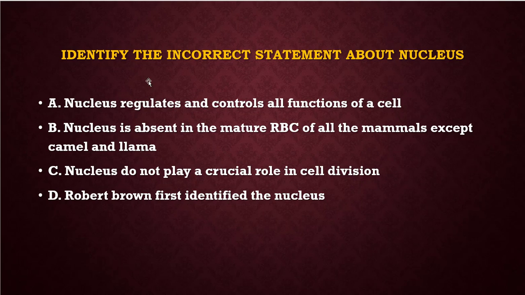And the next question: identify the incorrect statement about the nucleus. Nucleus regulates and controls all functions of the cell. That is correct, so A is right. Nucleus is absent in the mature RBC of all mammals except camel and llama. So this one is also correct. Nucleus does not play a crucial role in cell division. Is this correct? No, this is not correct. Robert Brown first identified the nucleus. This is correct. So what is the correct answer? C is the correct answer.